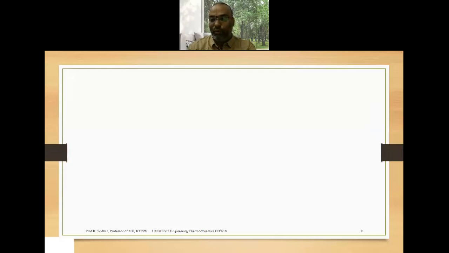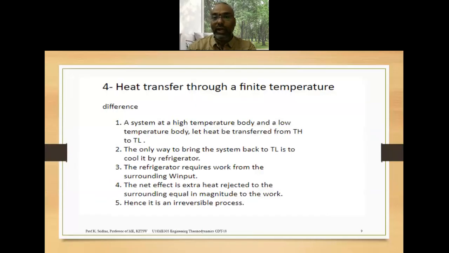The fourth one is heat transfer through a finite temperature difference. Normally, under ideal or simulated conditions, we assume heat transfer through an infinitesimal temperature difference, but that is not possible under actual conditions. We always have to consider heat transfer through a finite temperature difference only. All these basically lead to irreversible process conditions.